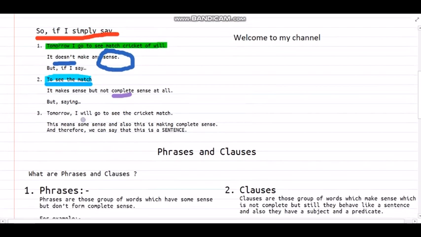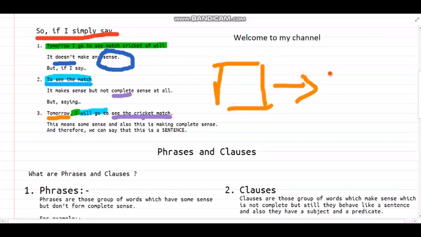But if I say, tomorrow I will go to see the cricket match, let me show you what we are saying here. Tomorrow, it's me, I will go to see the cricket match, right? This is making sense: today is one day, tomorrow is another day, and I will go to see the cricket match.